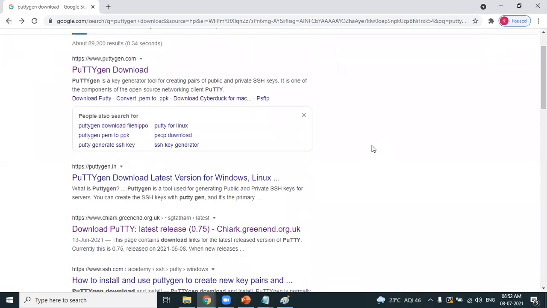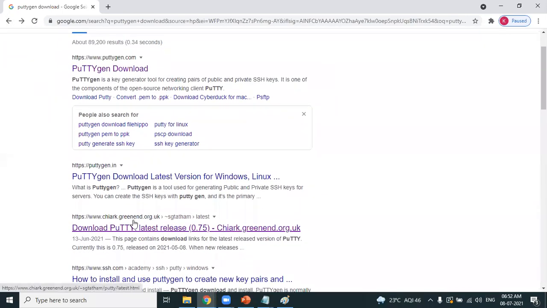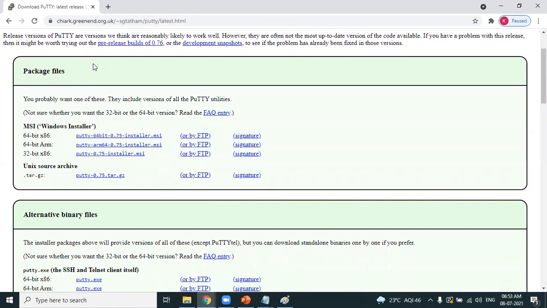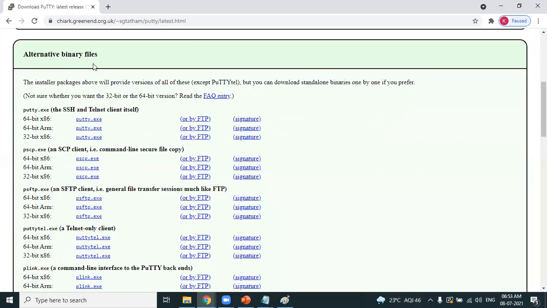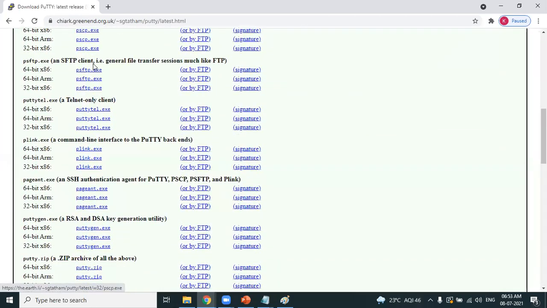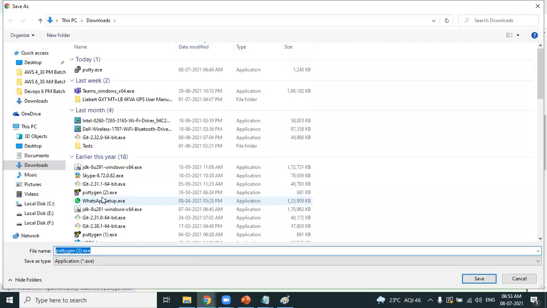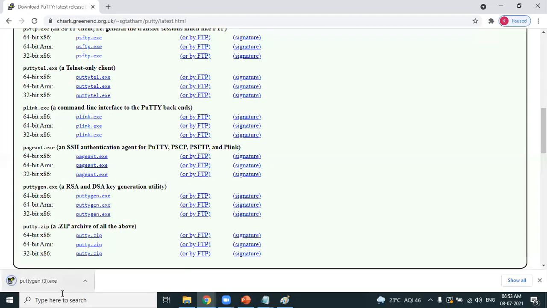This is the right site, the same site from which we downloaded Putty. Scroll down to PuttyGen and click download. I'm downloading it in my Downloads folder. PuttyGen is downloaded in just a few seconds.